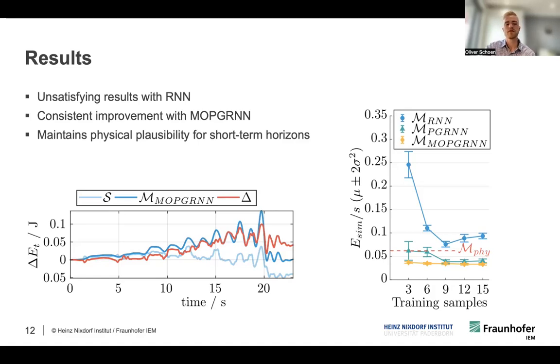To summarize this, for the purely data-driven RNN, we saw unsatisfying results. We weren't able to get nearly the same performance as for the physics-based model, but for the MO-PG-RNN and the PG-RNN, we were able to improve upon it. For the MO-PG-RNN in specific, we saw more consistent improvements, and we were also able to maintain some level of physical plausibility for short-term horizons.